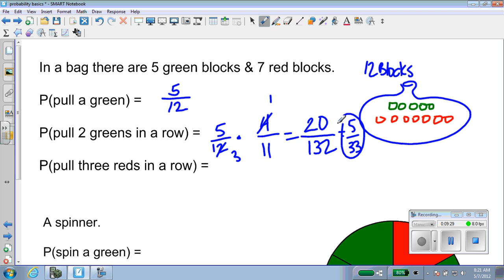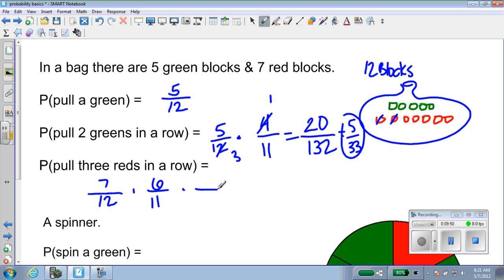So what's the probability we pull 3 reds in a row? Okay, well, we go back to the original bag. The probability that I pull a red out the first time is 7 out of 12. In order to go on, I have to assume I did pull a red. So now there are only 11 blocks in the bag, and only 6 of them are red.